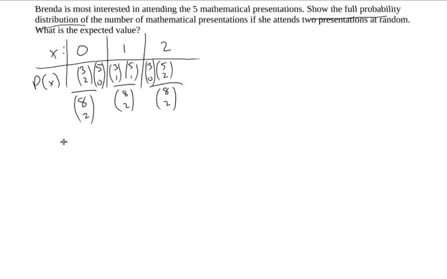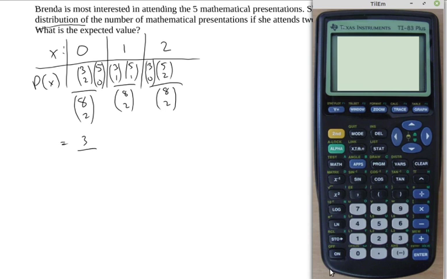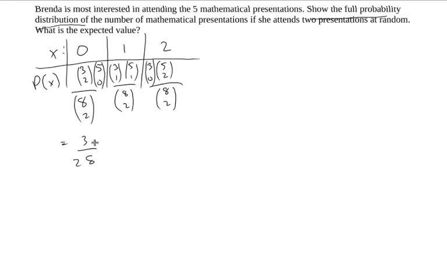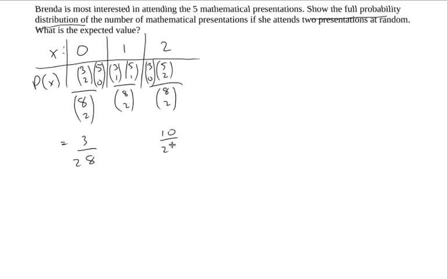We could actually find some of these numbers. 3 times 1 is 3. Let's see, 8 choose 2. I should figure that number out. 8 choose 2 is 28. I'm going to jump over to this one. This is 1, rather, 5 choose 2. 5 choose 2 is 10. And then this middle one, we have 3 times 5, which is 15.